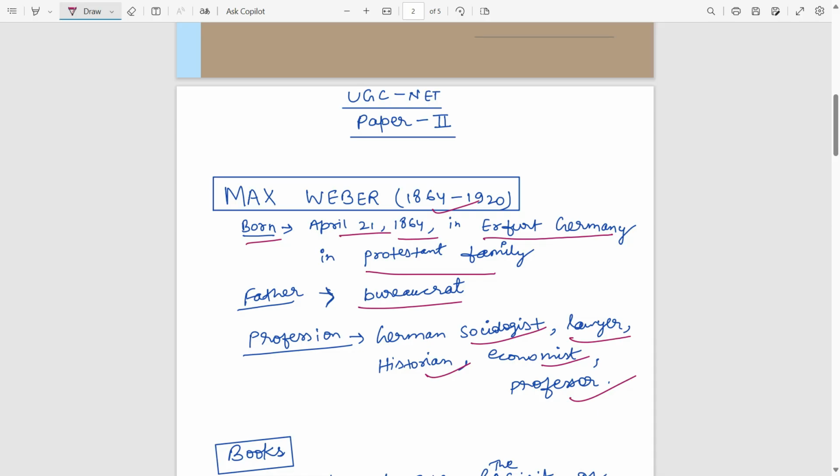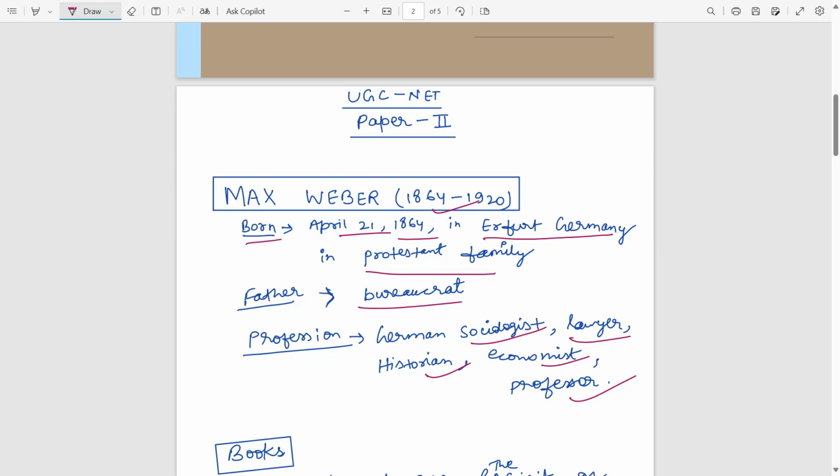In later time, when Max Weber started working and was teaching as a professor, he went through a depression because of the separation of his mother and father. He was not able to decide which parent to live with, either father or mother. There was depression and frustration, and it is said that for 5-6 years he was in such clinical depression that he was not able to recover, not able to teach, and not able to write any books.